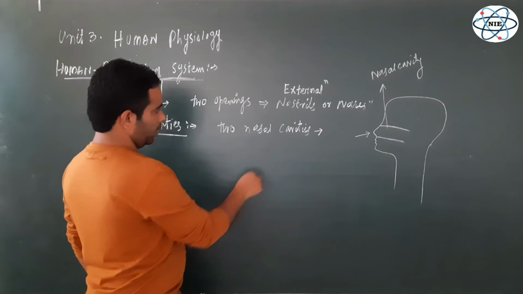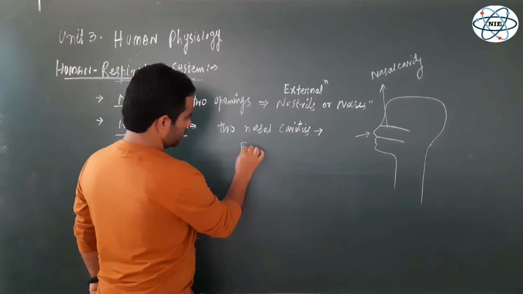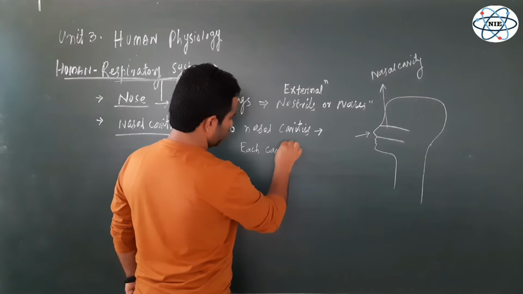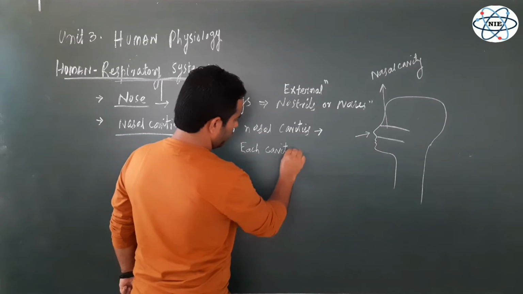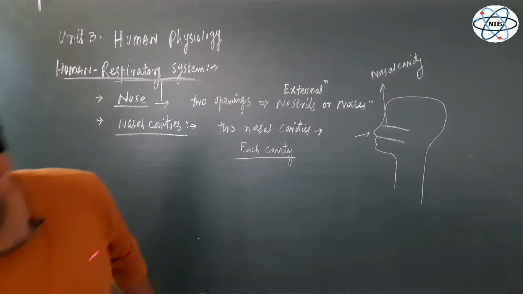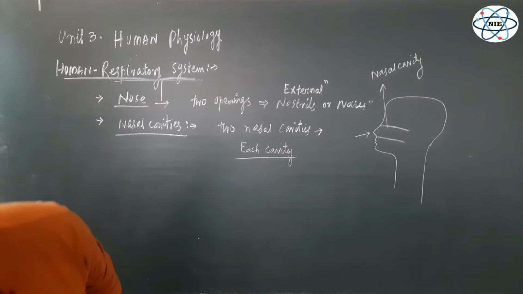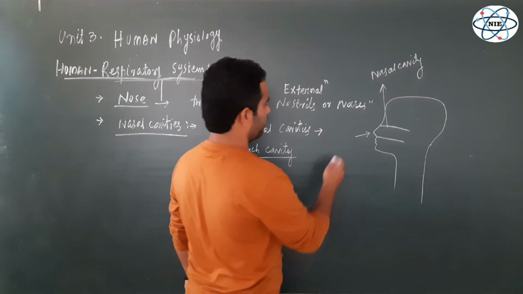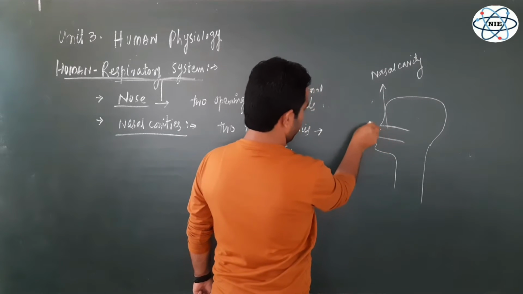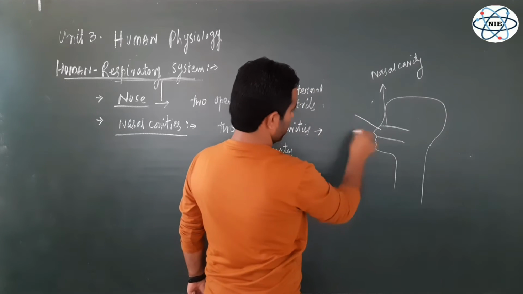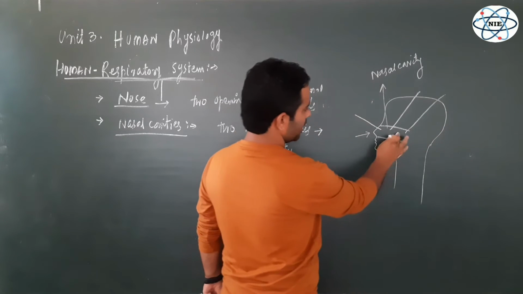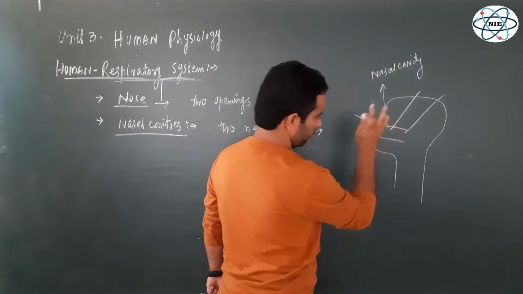Now let's talk about each nasal cavity. They are both the same in structure and function. Each nasal cavity is divided into three regions. One is the anterior portion, another is the middle portion, and the last one is the posterior portion, where the nasal cavity opens to the throat or pharynx, right?